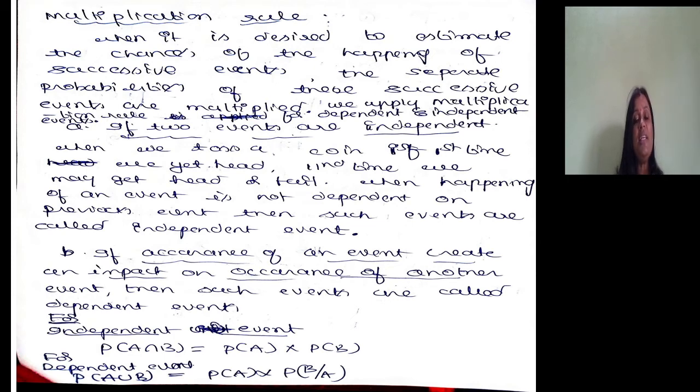If 2 events are independent, what is independent? When we toss a coin, first time if you get a head, second time you may get head or tail. The happening of the event is not dependent on the previous event. Such events are called independent events. What you get when you toss the coin the first time will not influence what you get the second time.